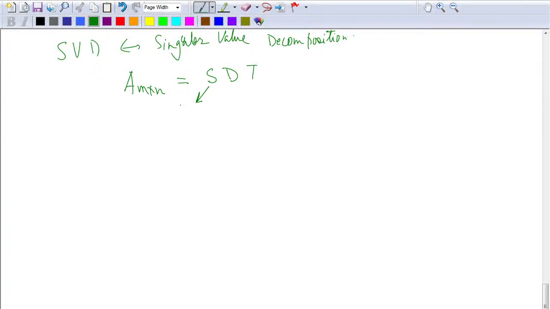So I don't know what notes I followed here, but I don't remember it. This is M cross N, so S is M cross M, T is N cross N, and S and T are unitary matrices. Alright. So I want to write A as this.